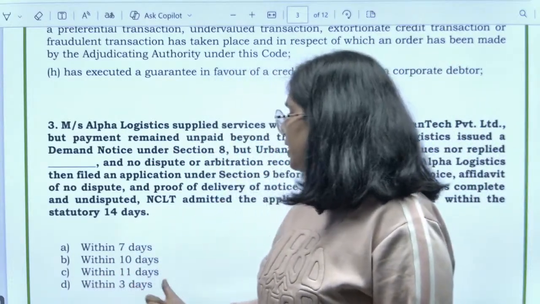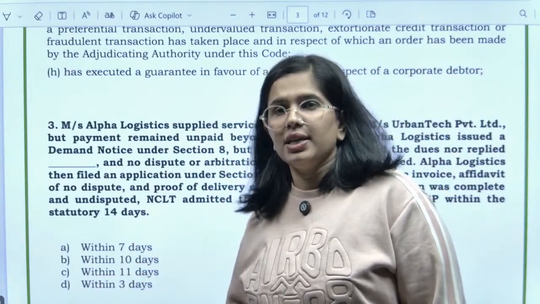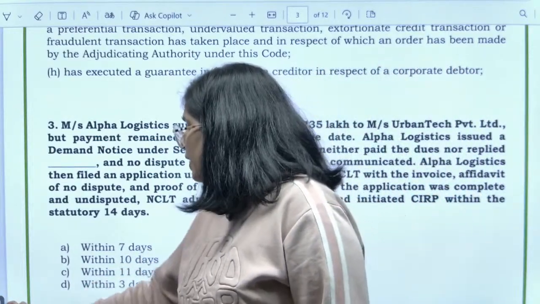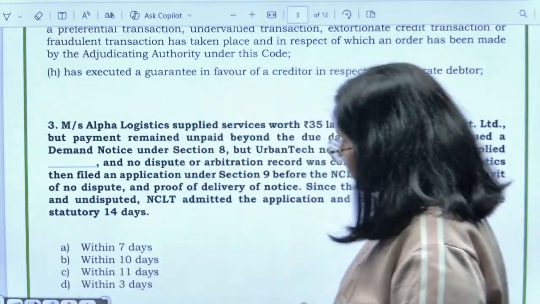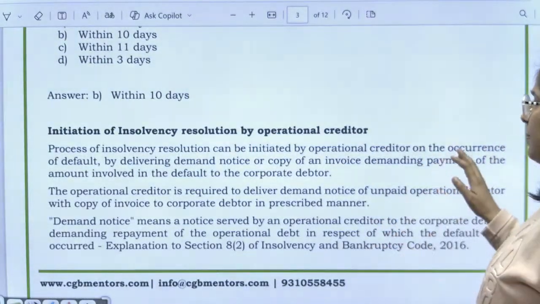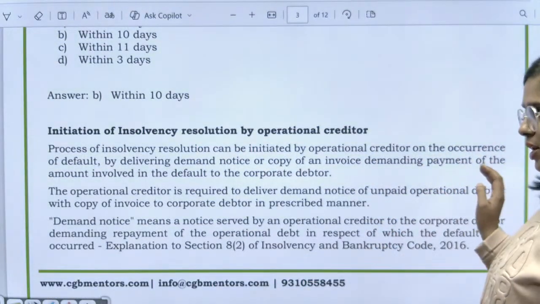So within 7 days, within 10 days, within 11 days, or within 3 days, what is the answer over here? The correct answer is within 10 days. So the process of insolvency can be initiated by the operational creditor.